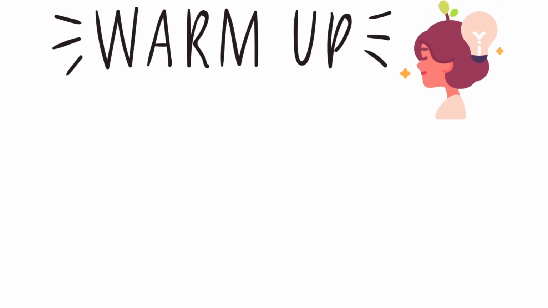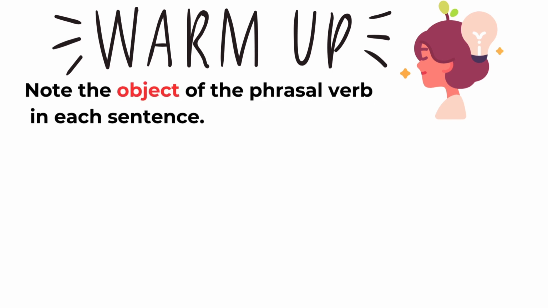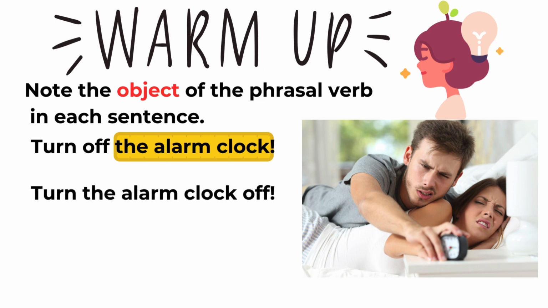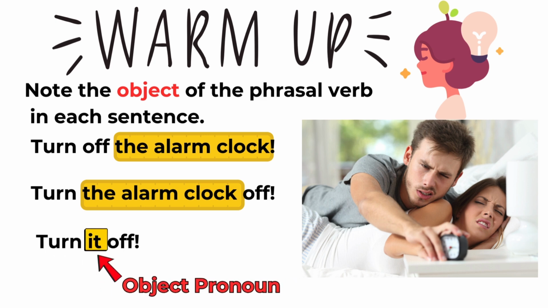Before we start with a quick quiz, let's get your minds warmed up. Note the object of the phrasal verb in each sentence. Turn off the alarm clock. The alarm clock is the object of this sentence. Turn the alarm clock off. The object is the alarm clock and it separated the verb turn and the particle off. Turn it off. It is an object pronoun that must go between the verb turn and the particle off.